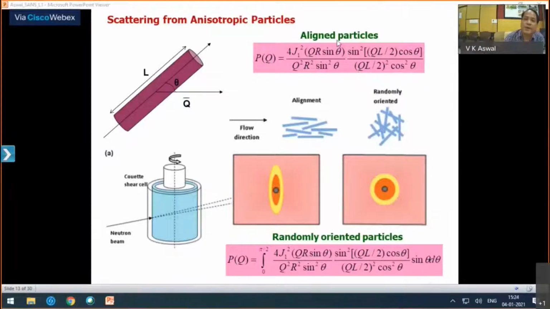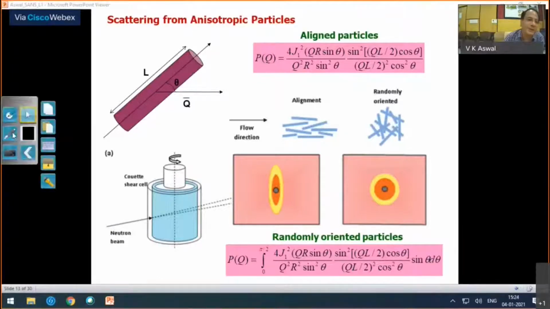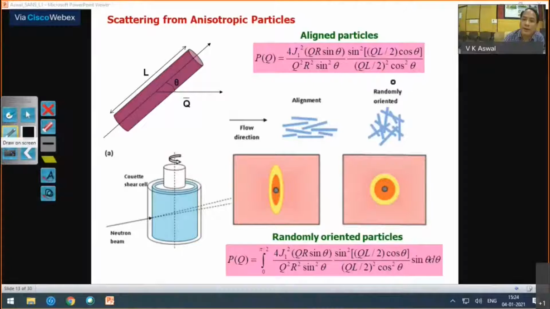So many times when you have these anisotropic particles, if they are randomly distributed in your system, your scattering is isotropic, like this case, randomly oriented rod-like particles. So you will get isotropic scattering.